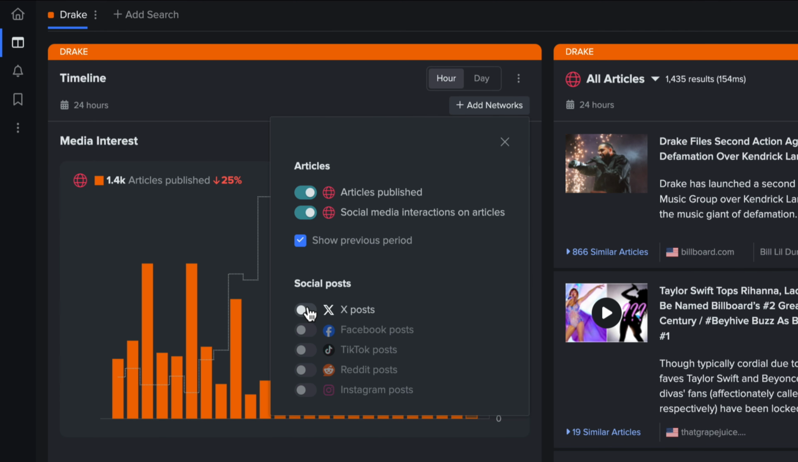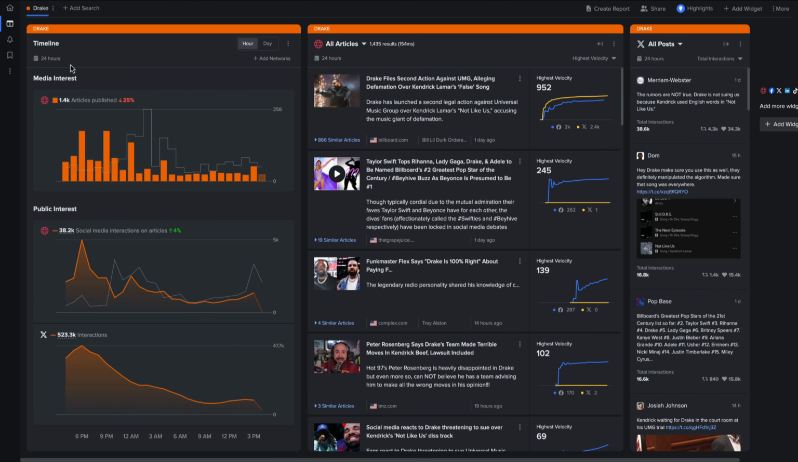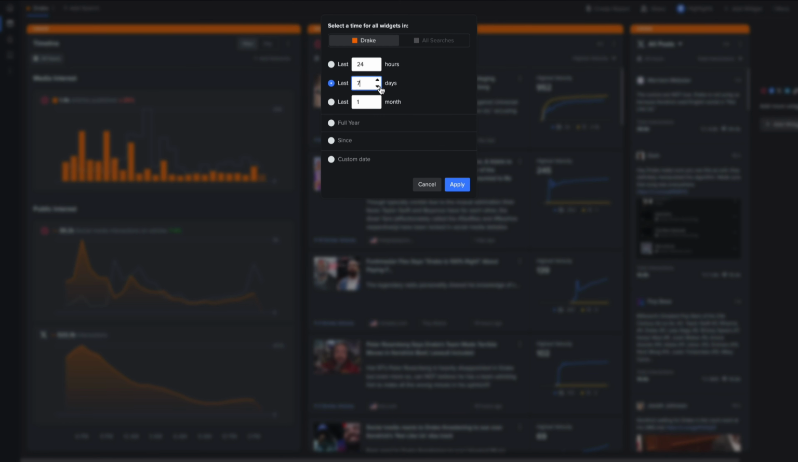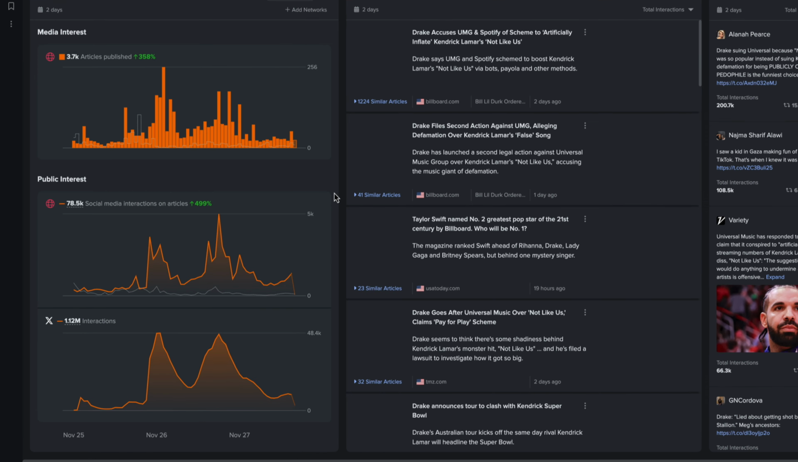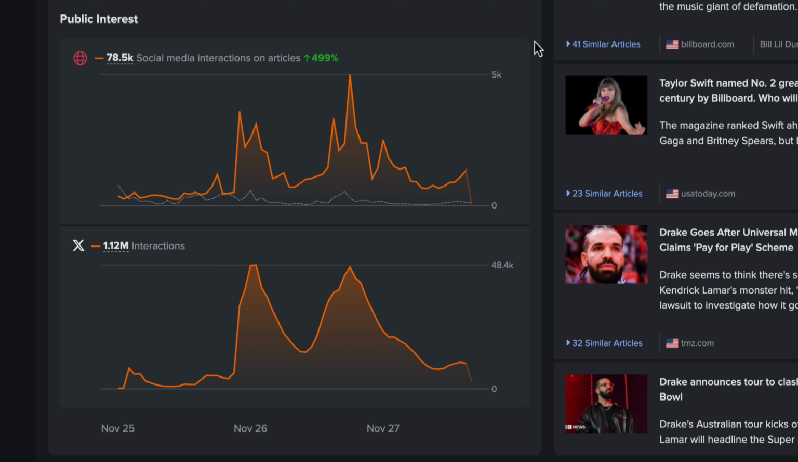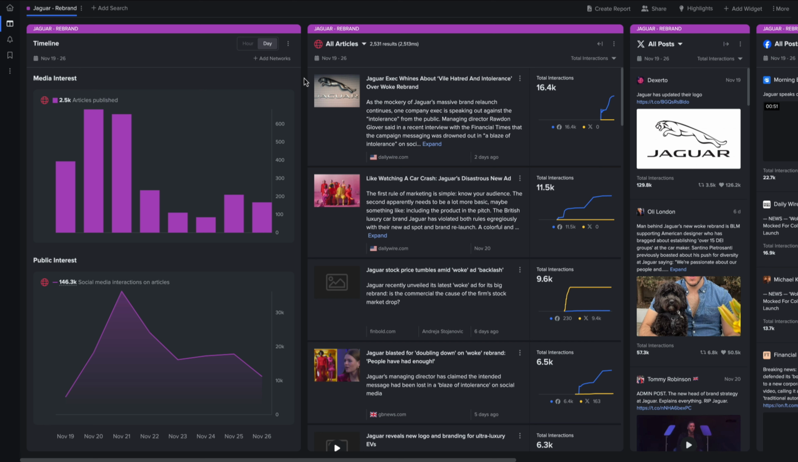As you can see, we have four other platforms coming soon to the timeline to allow you to see the full story unfold. In this instance, it is clear that interest on X aligned with media interest and the public's engagement with those articles, and that, for now at least, interest has peaked. However, as the numbers show, there's about 10 times the interactions on X. And of course, like articles, you can click on all the data points to see further insights on those specific leading tweets.